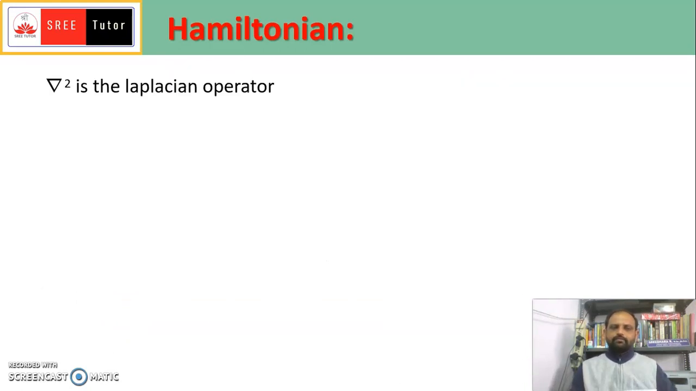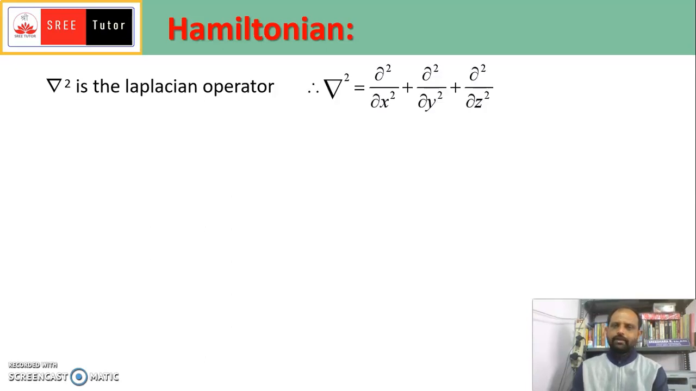Now the Laplacian operator. Del squared is the Laplacian operator, which appears in the kinetic energy operator we obtained. It is a scalar operator. Del is the vector operator, and del dot del is the scalar product of the two vectors. It is del squared, a scalar operator. Therefore del squared is equal to dou squared by dou x squared plus dou squared by dou y squared plus dou squared by dou z squared.